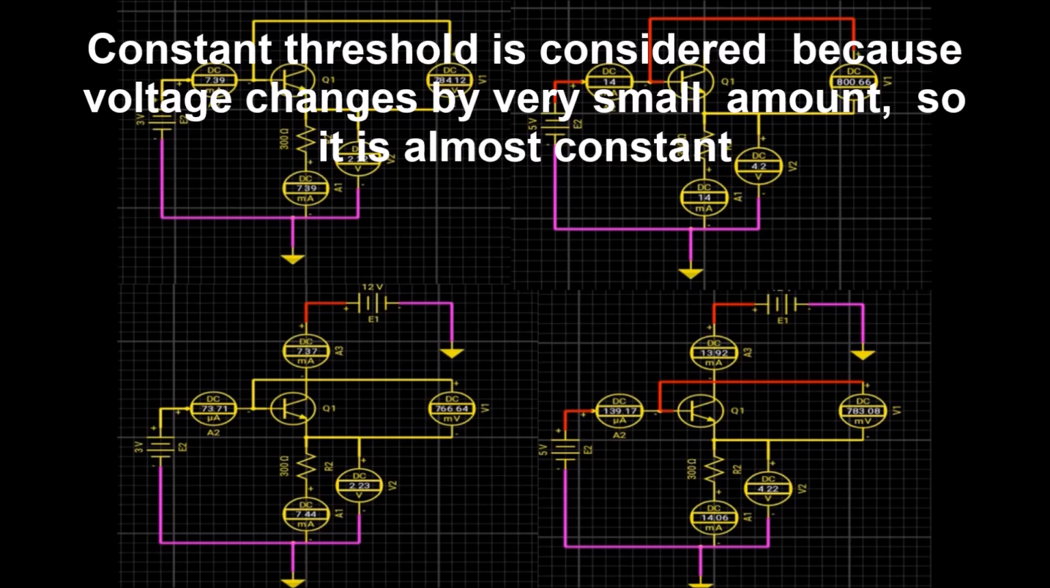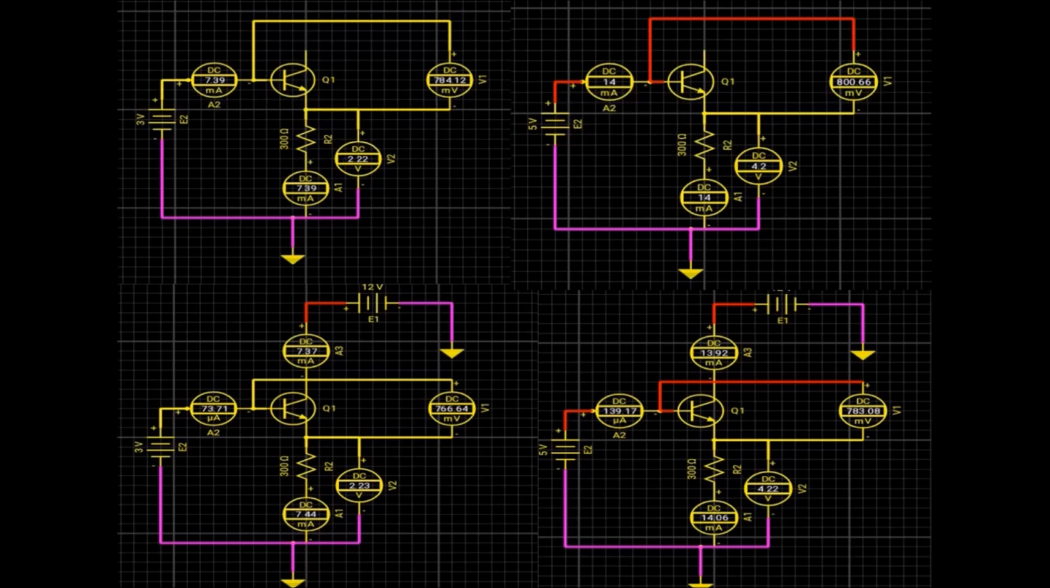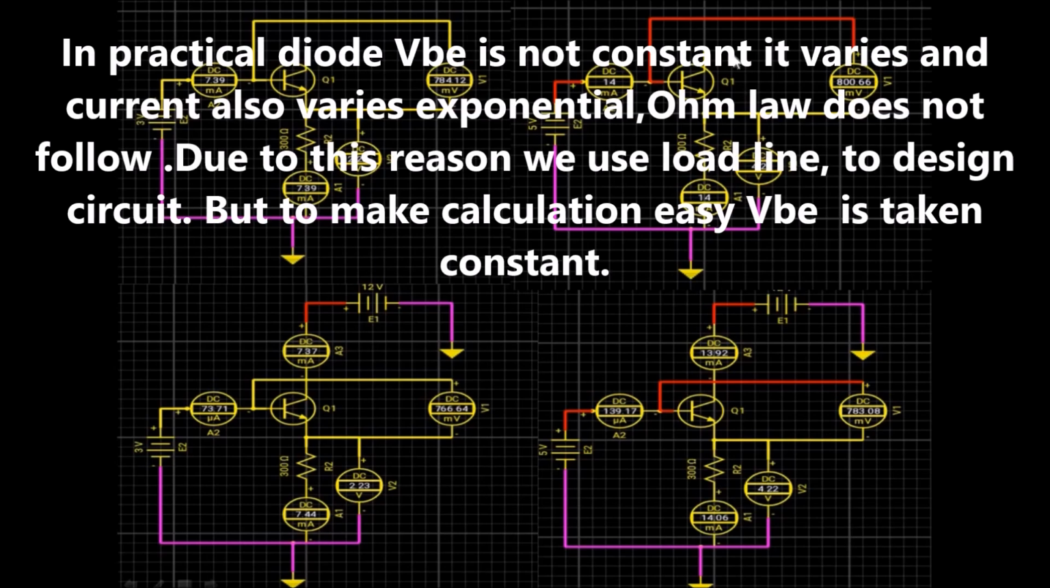Threshold depends on the type of application. If it is used for large current, then the voltage taken across is more than 0.7 volt, and if it is used for small signals, then the voltage taken is less than 0.7 volt. 0.7 volt is taken just to make calculations easy. Otherwise, in practical semiconductor devices, a load line is used to design the circuit. In the next video, I will explain what a load line is and why we need it, and I will also design one circuit.